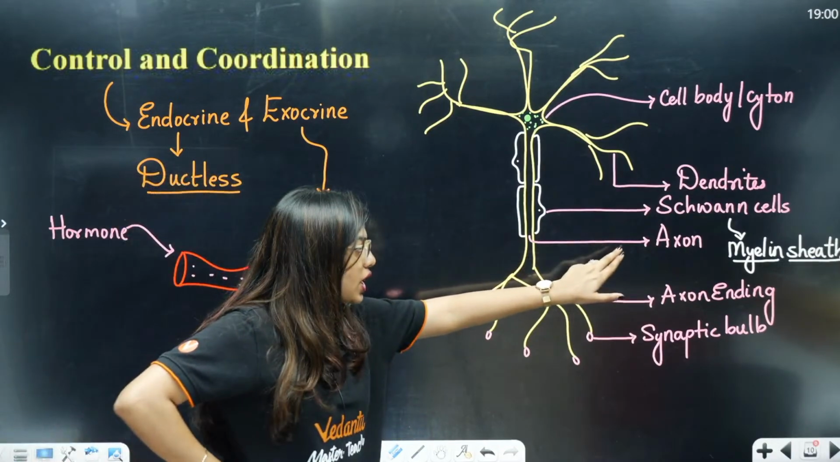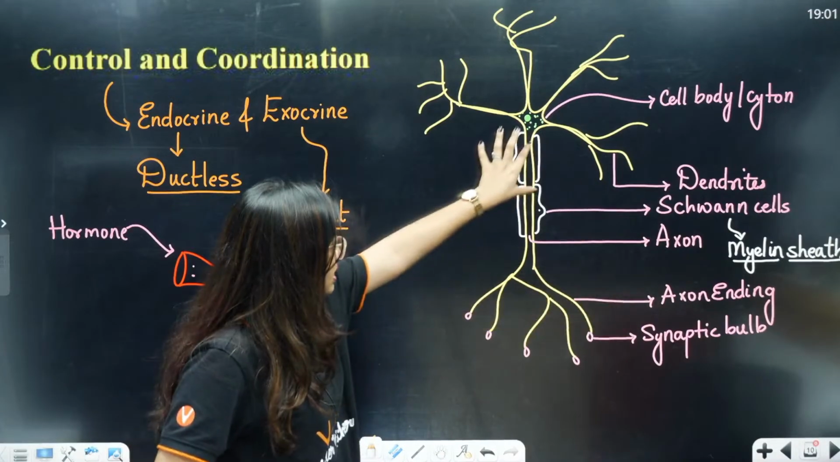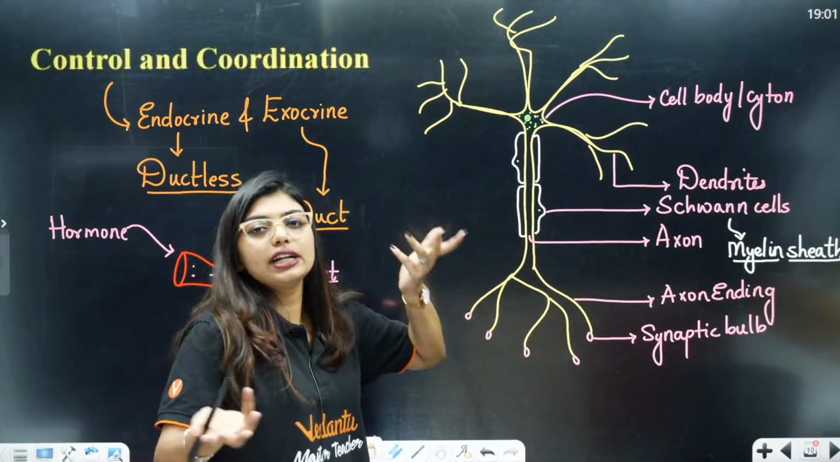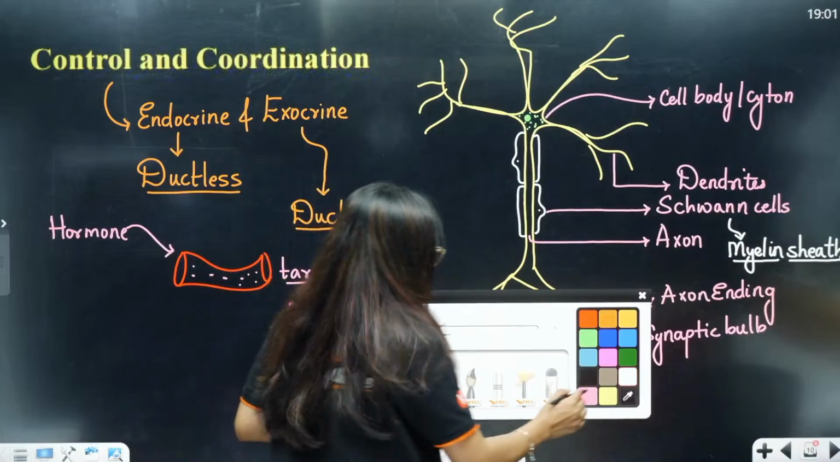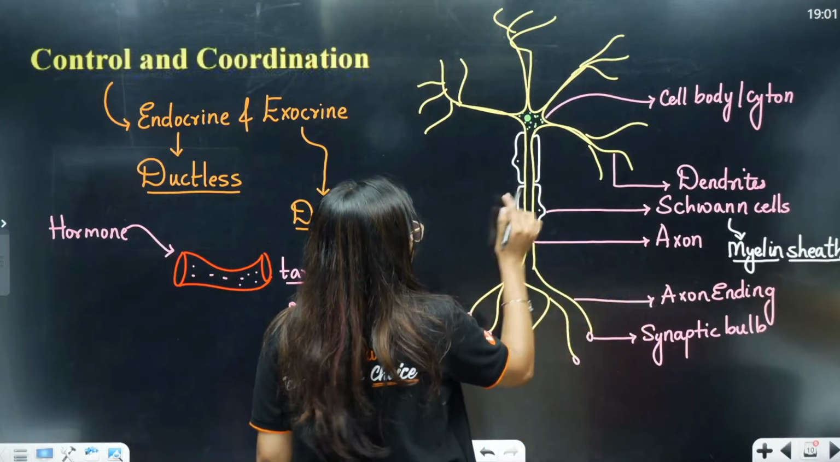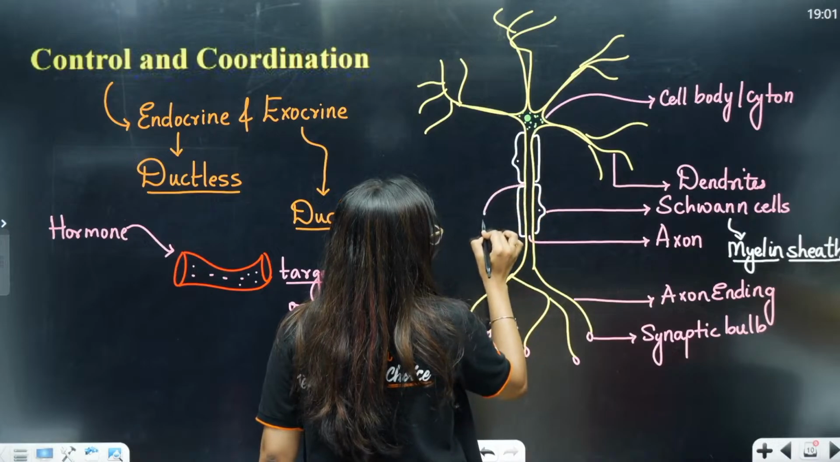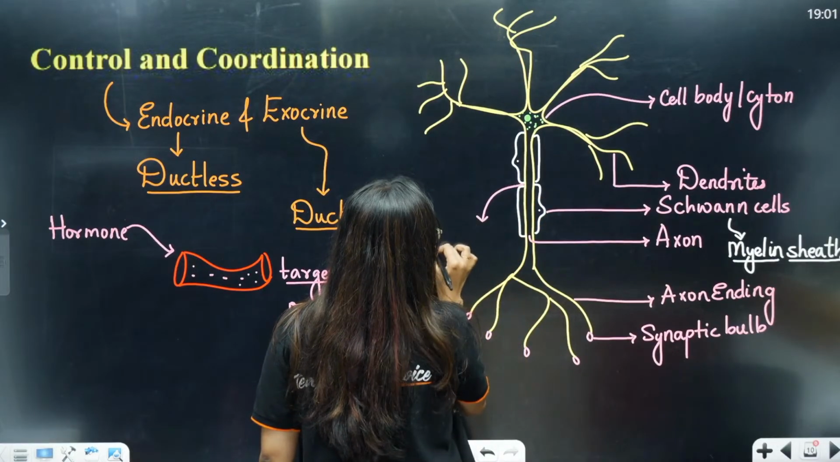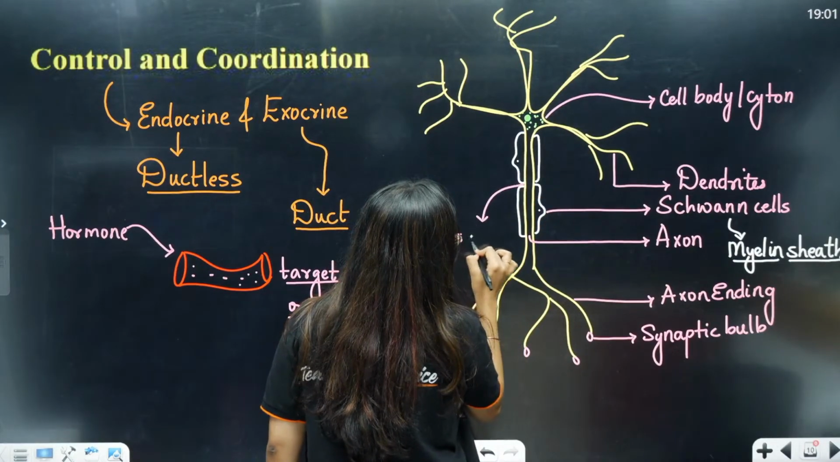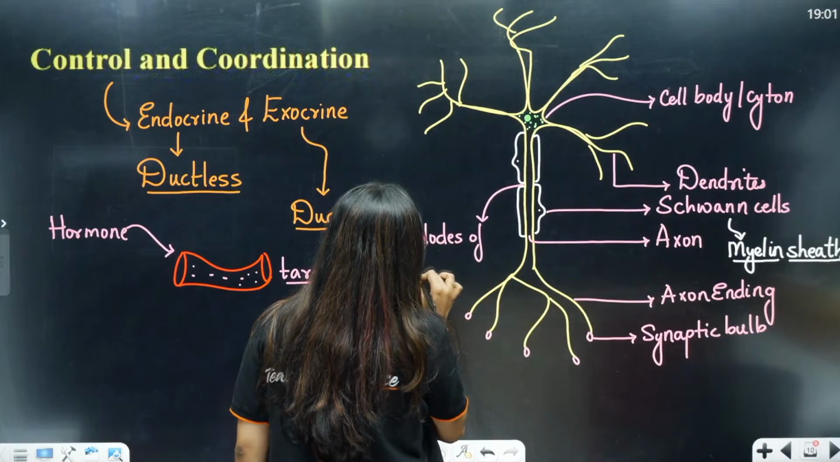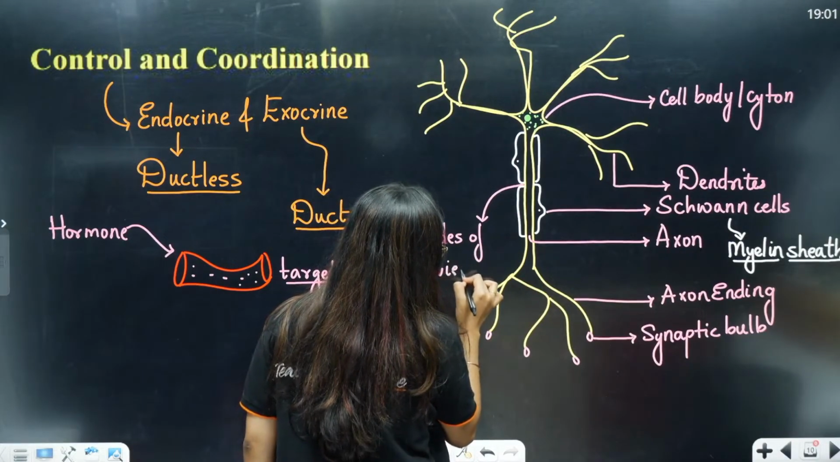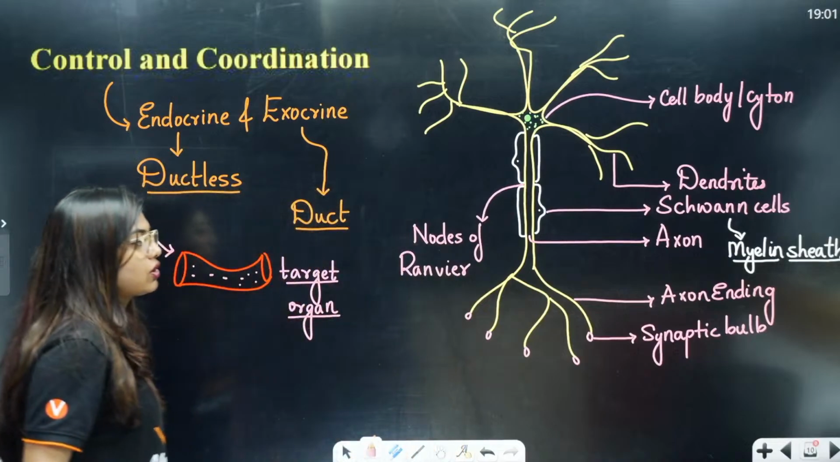See, so Schwann cells release your myelin sheath. Now this is a myelinated axon. It's not necessary that everything will be myelinated. Now students, between this myelin sheath, wherever the axons are exposed, that is called your nodes of Ranvier. These are the places where your axons are exposed.